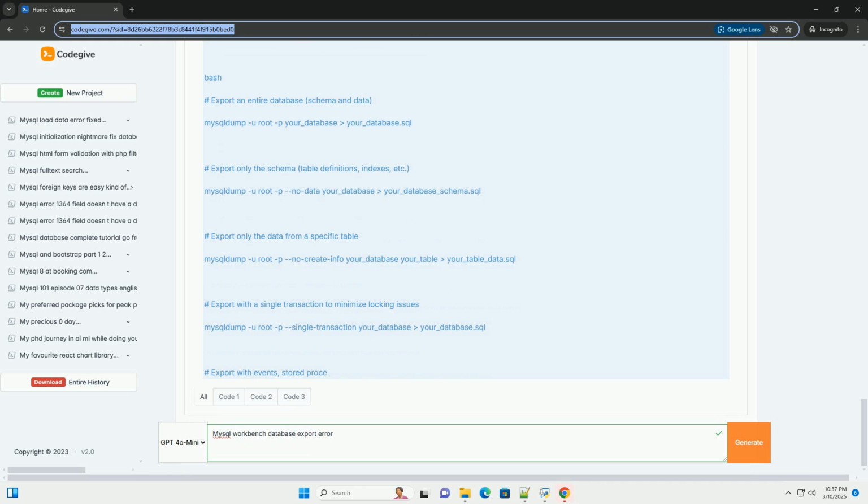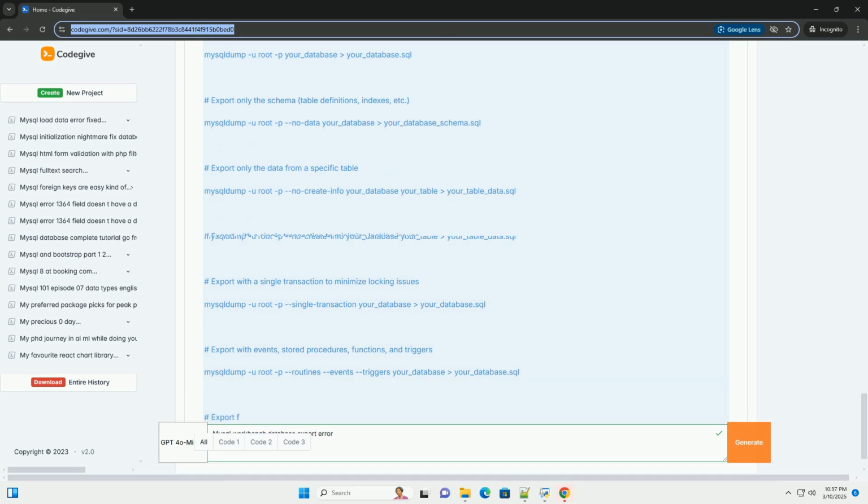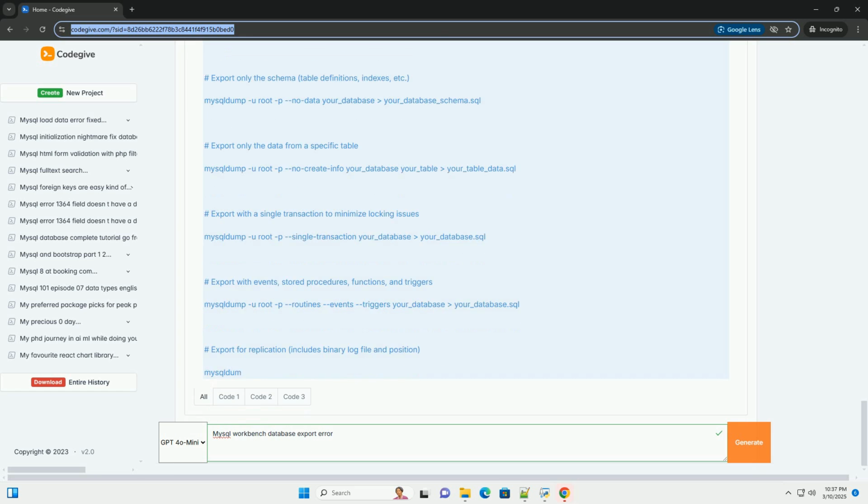Common export errors and their causes. Here's a breakdown of the most frequent export errors you might encounter when using MySQL Workbench. 1. Permissions issues. Cause: the MySQL user you're using in Workbench lacks the necessary privileges to read the data and schema from the database. This is particularly common if you're not using the root user. The minimum permissions required are usually SELECT, SHOW VIEW, SHOW DATABASES, LOCK TABLES, and TRIGGER.